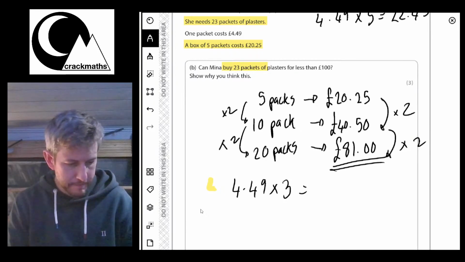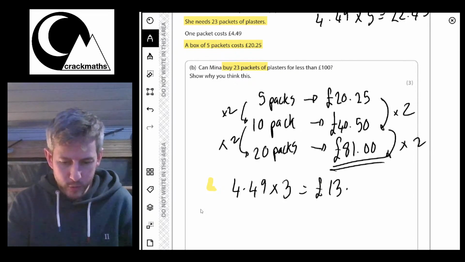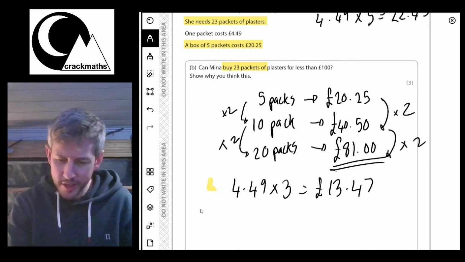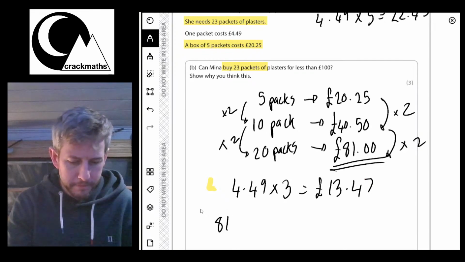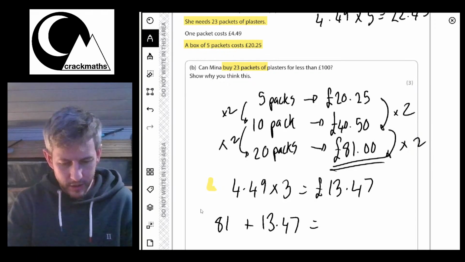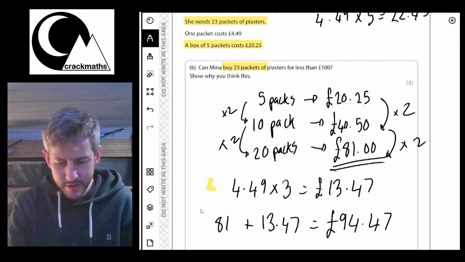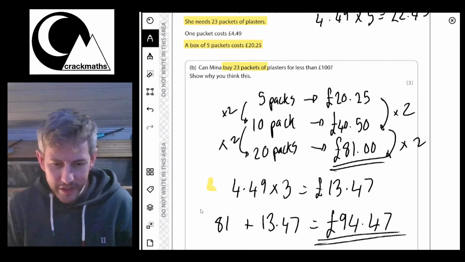£4.49 times 3. So that equals £13.47. And I think she's going to be able to do it. So 81 plus 13.47. Okay, I don't need the calculator for that. This is equal to £94.47. So there we go, she does it quite comfortably.